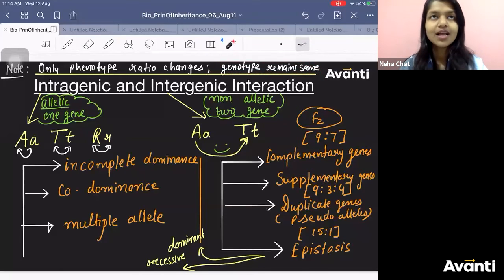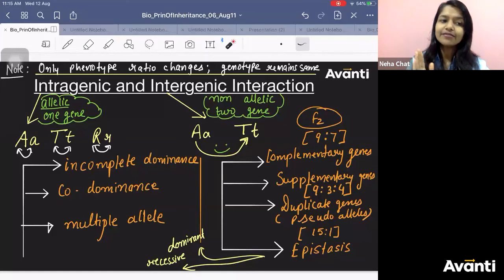For example, monohybrid cross, F2 generation, what is the genotypic ratio? 1:2:1. Similarly, dihybrid 1:1, 2:4:2, 1:1. So whatever we are learning now will not affect the genotypic ratio.